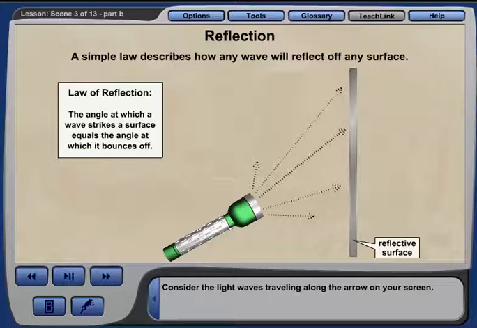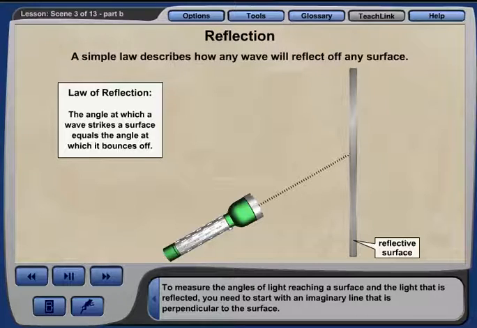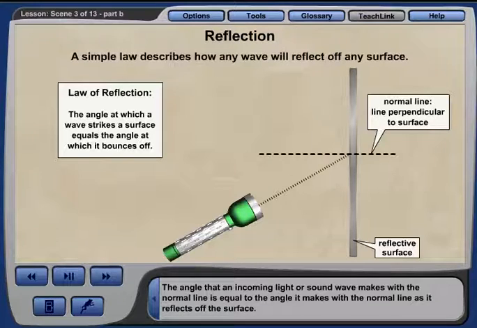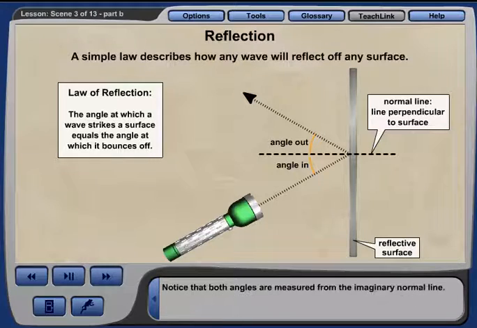Consider the light waves traveling along the arrow on your screen. To measure the angles of light reaching a surface and the light that is reflected, you need to start with an imaginary line that is perpendicular to the surface. This line is called a normal line. The angle that an incoming light or sound wave makes with the normal line is equal to the angle it makes with the normal line as it reflects off the surface. Notice that both angles are measured from the imaginary normal line.